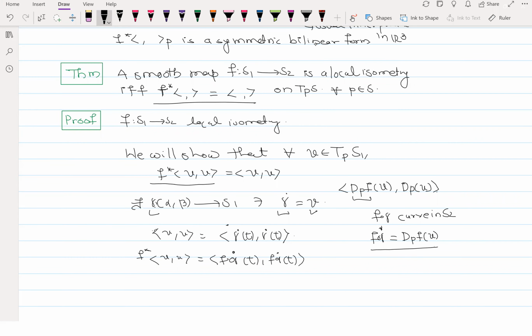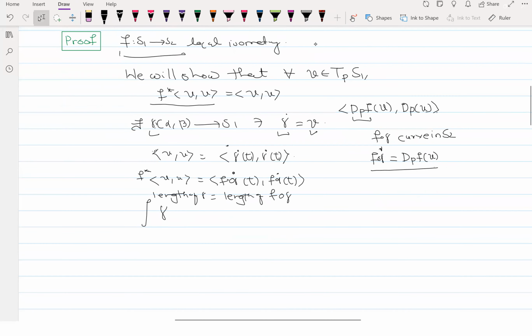So I need to show this, but what we already know is that this is a local isometry. Because of that, I know that the length of γ is equal to the length of f∘γ. This is the definition of local isometry. So what is the length of γ? What is the definition of the length of γ? Do you remember this definition?